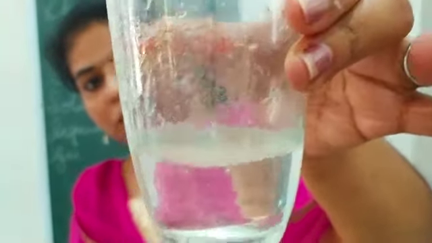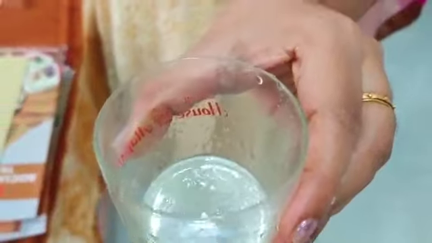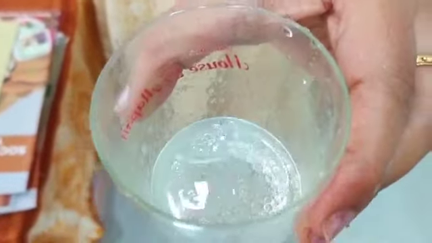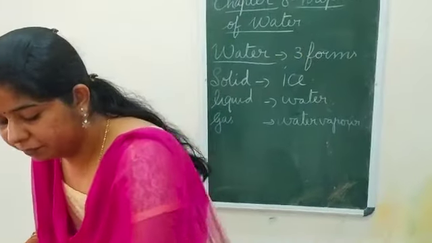Can you see it? Did it mix up in the water? Can you see the oil separate? You can see. If you look through the top, you can see the oil in the top. You can see floated on the top, and the bottom you can see the water. What is it? Did it mix up in the water?